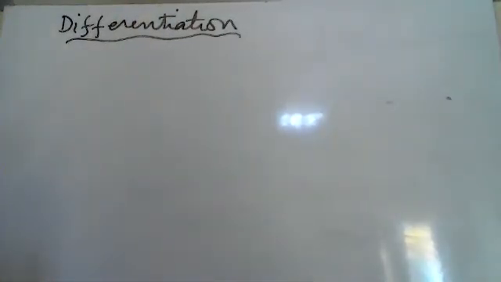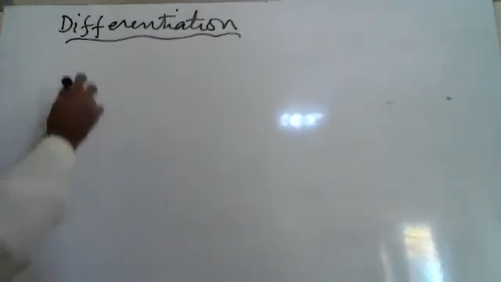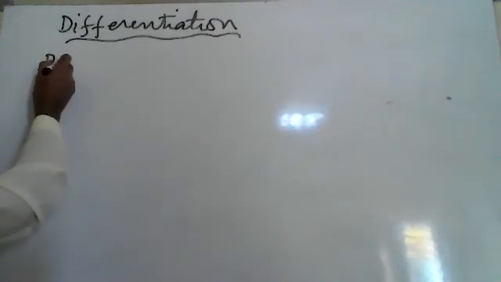Differentiation is a process which is used to find the derivative of a function.